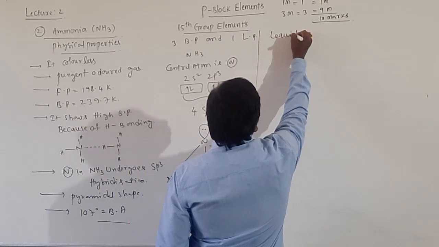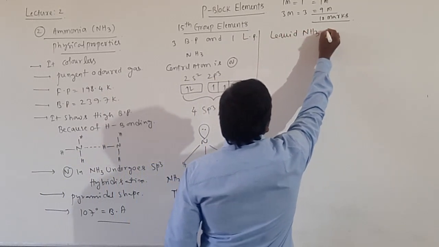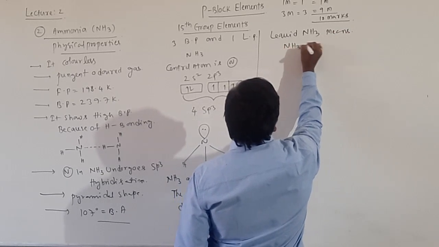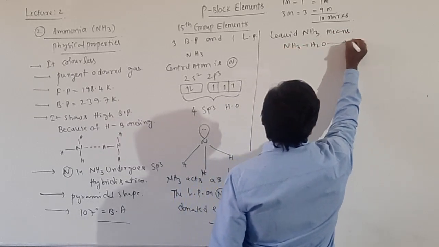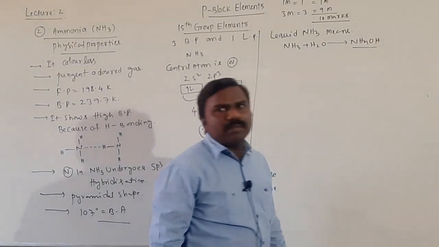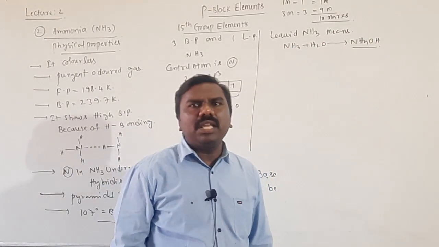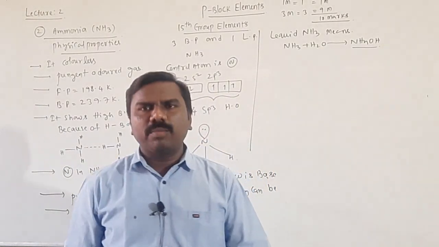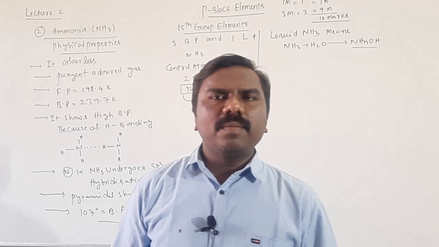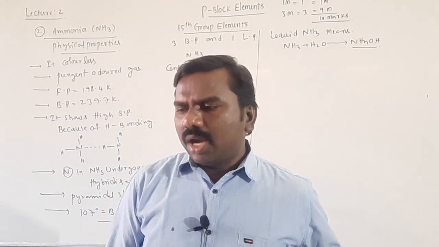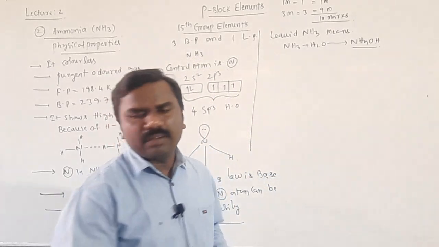Liquid ammonia means NH3 plus H2O gives rise to NH4OH. Ammonium hydroxide is called liquid ammonia. Ammonium hydroxide is called liquid ammonia. Ammonia can form salts with different compounds. Ammonia can react with zinc sulfate.